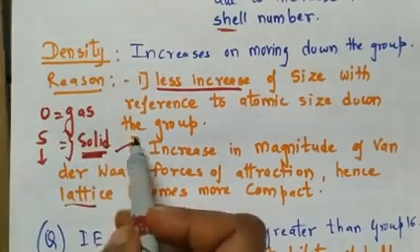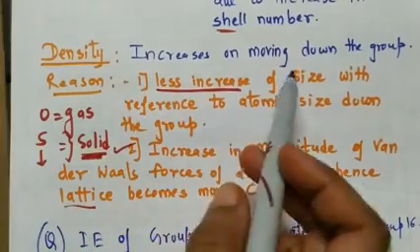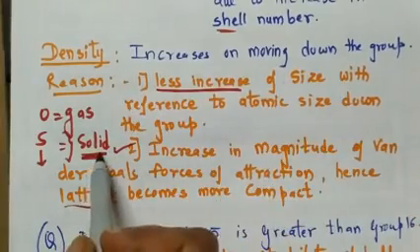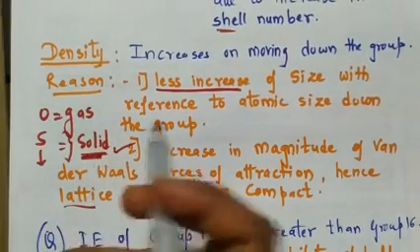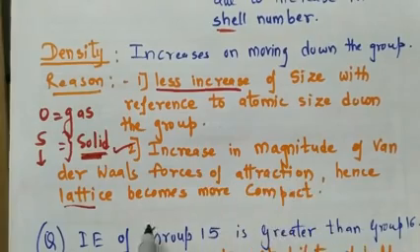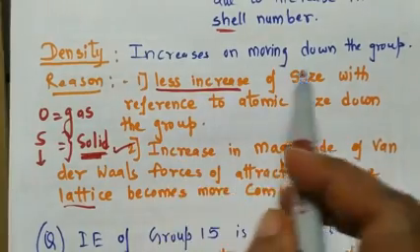So this point should make you more clear about the property that density increases on moving down the group. Why? Because the state is getting changed, right? From gaseous it is becoming solid. Why? Because the van der Waals force of attraction increases, it forms a lattice, which means it becomes more and more compact. So therefore density goes on increasing down the group.